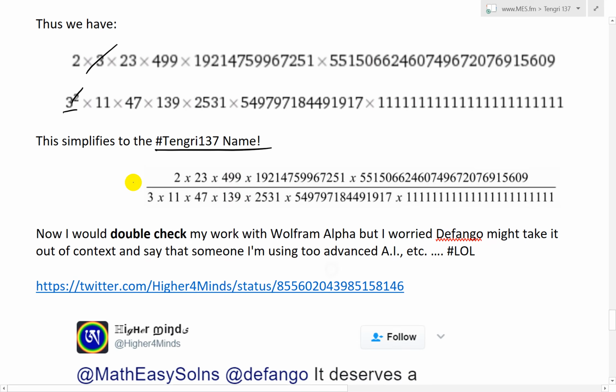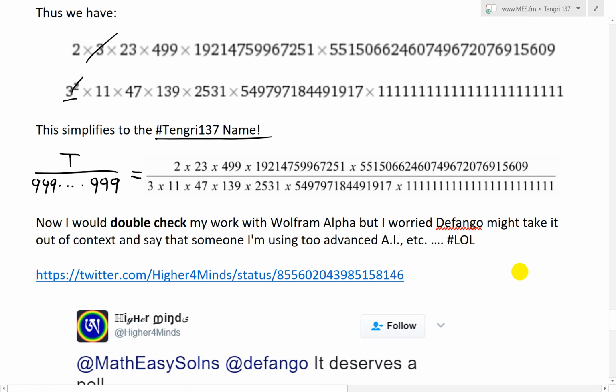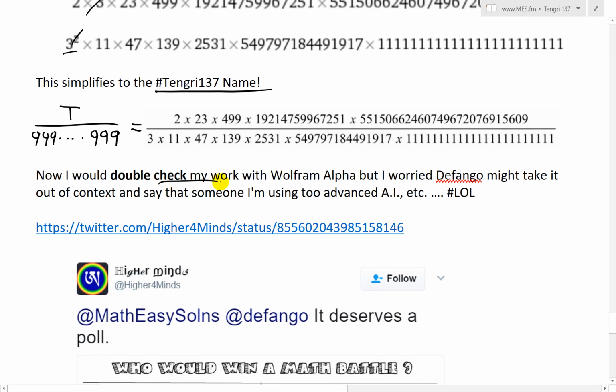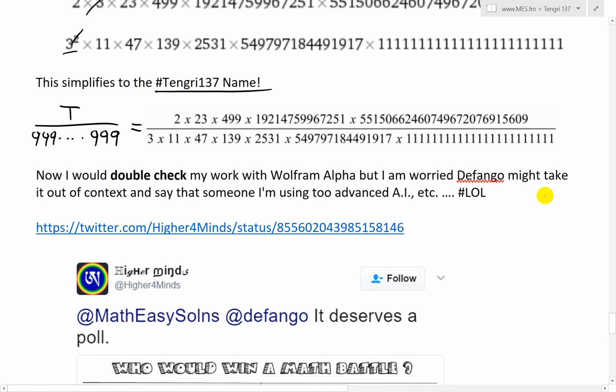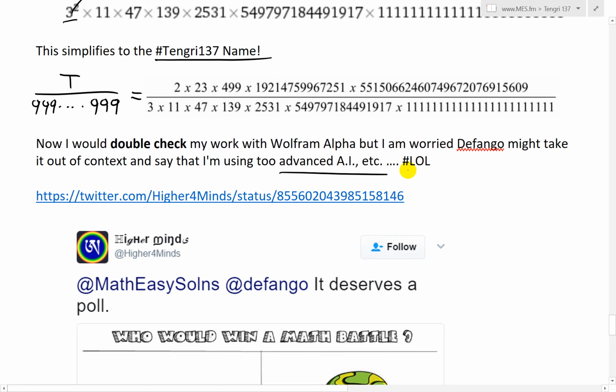It's exactly the same. So what this means is our pattern gets the exact Tengri number by using the prime factorization with Wolfram Alpha. This is the 999, etc. pattern, which I just discovered. Well, I just did it by hand. Now I would double check my work using Wolfram Alpha, but I'm worried Defango might take it out of context and say that I'm using too advanced AI. I don't know, hashtag LOL.